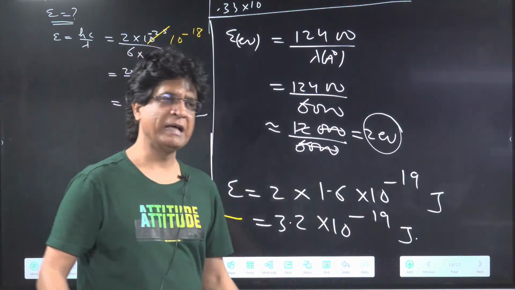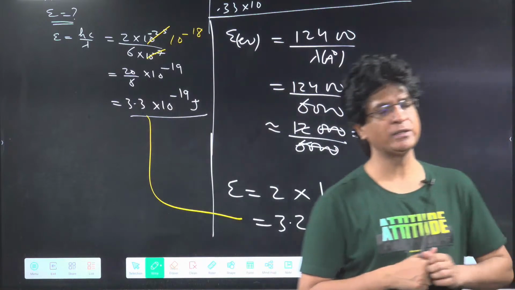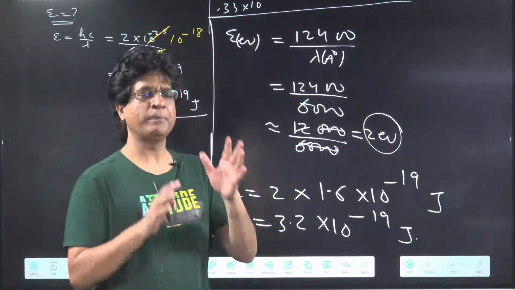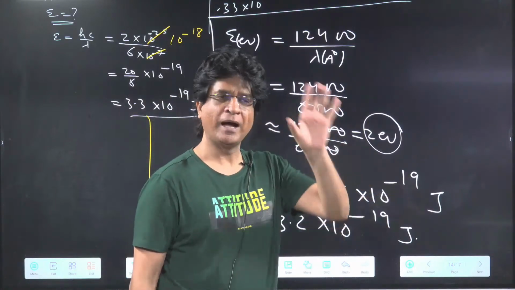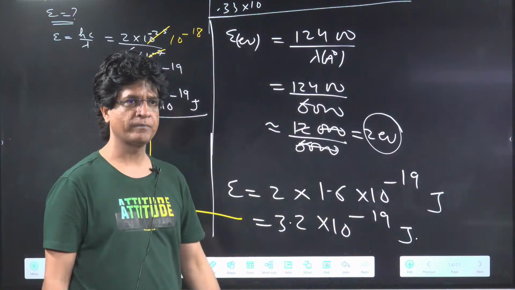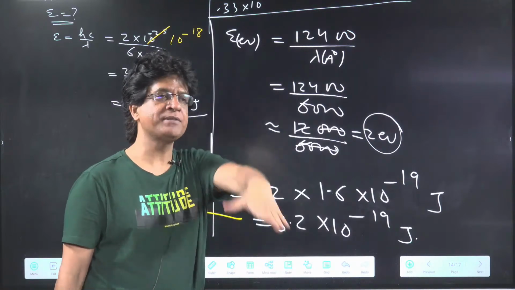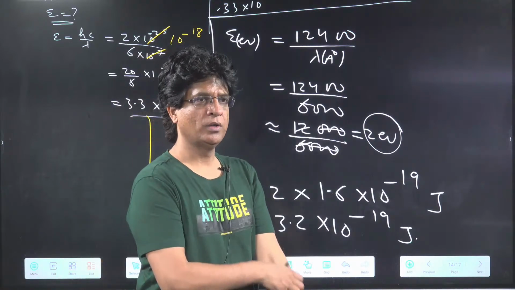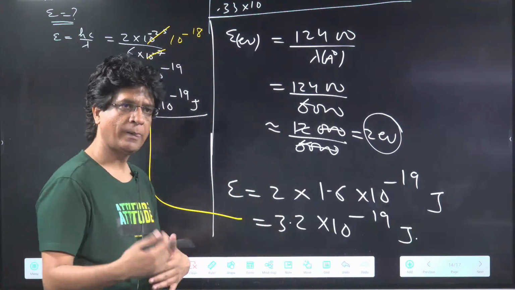They will never give you answers like 3.3, 3.2, 3.1, 3 point something as options. The paper will be formed by the Indians, not by Pakistanis. Unless a Pakistani is forming the paper, they will never give you these kind of options. So I told you to give the answer in terms of joule. Why are you giving electron volt? Okay? Shall we? Come on.